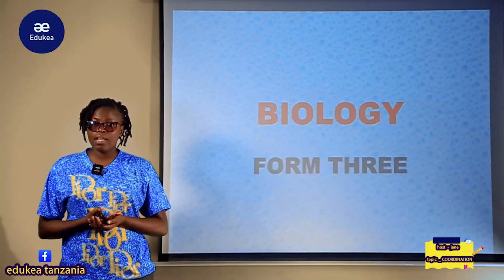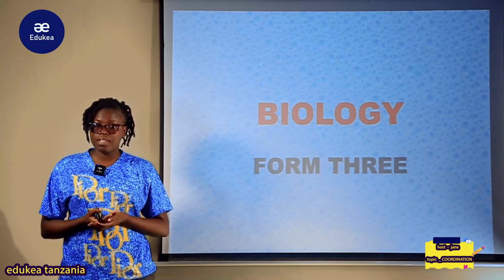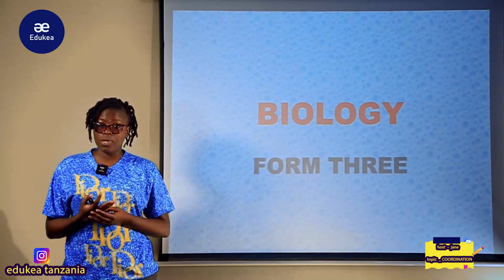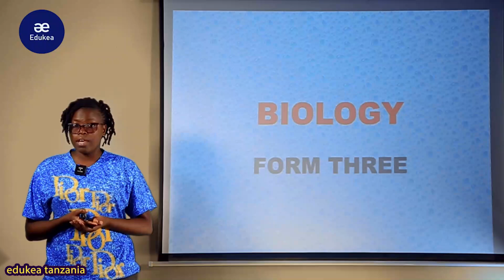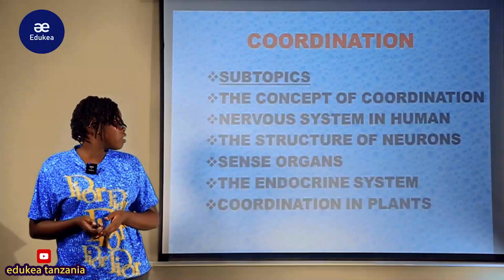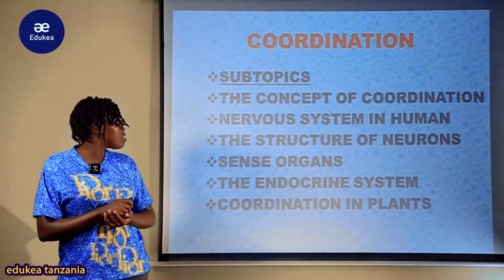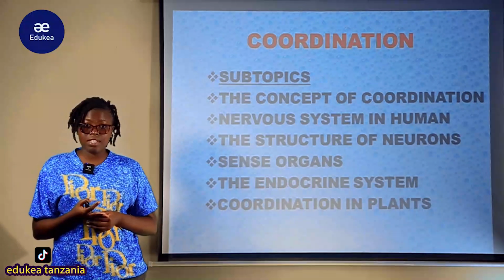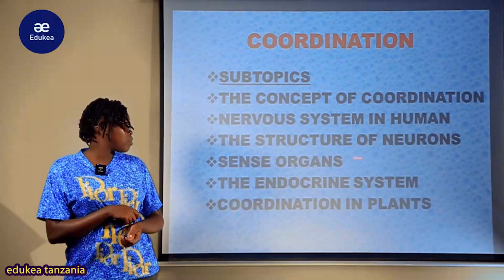Welcome again, my lovely Form 3 students, in our proceeding biology lecture series. We are currently proceeding with our topic on coordination, and we have already seen the first part, the central nervous system, in this subtopic of the nervous system in humans.